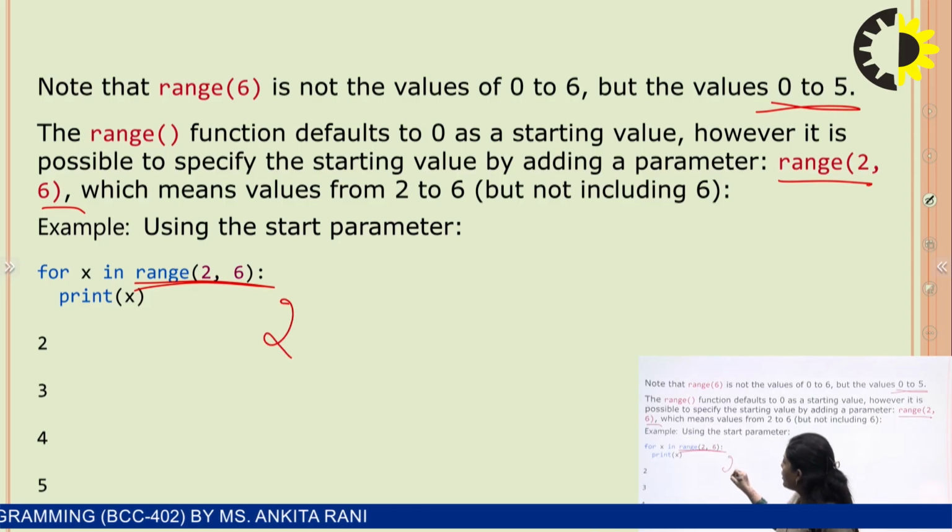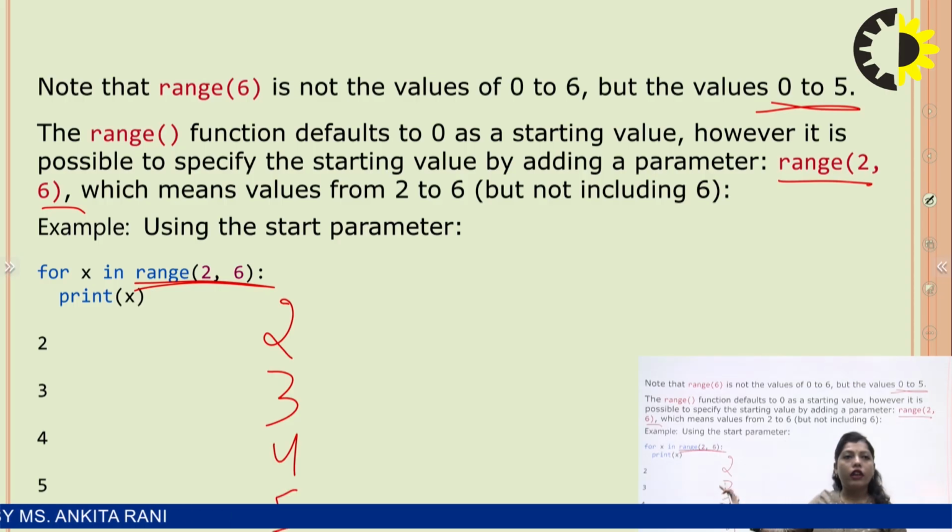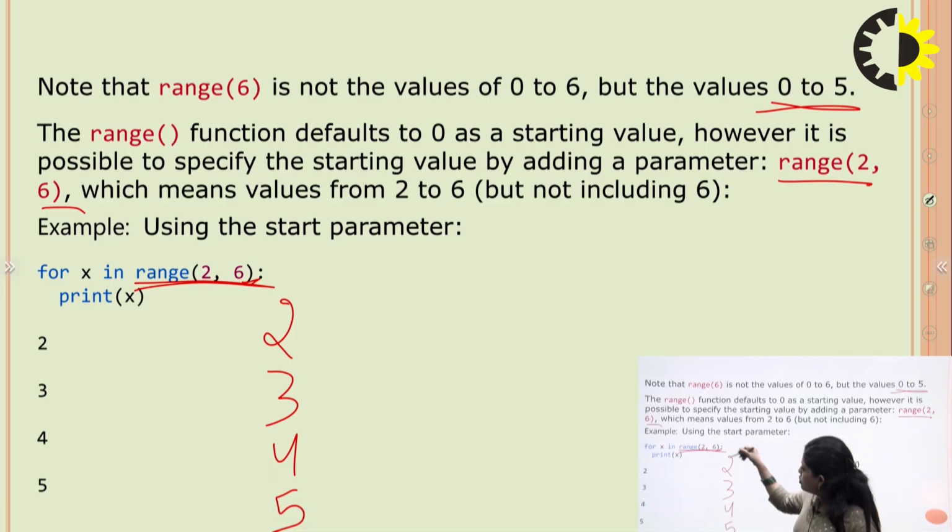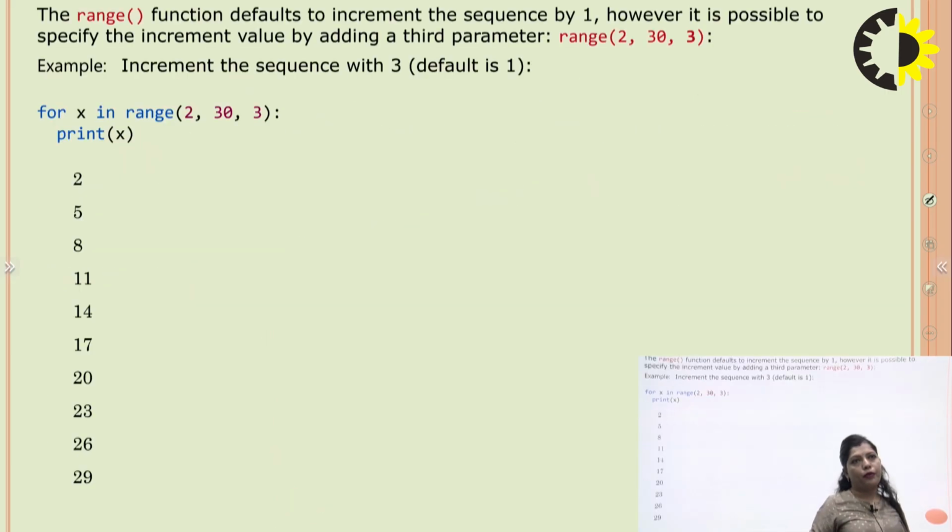We print 2, 3, 4, 5, because in range we don't include the last value. So this is the output: 2, 3, 4, 5.